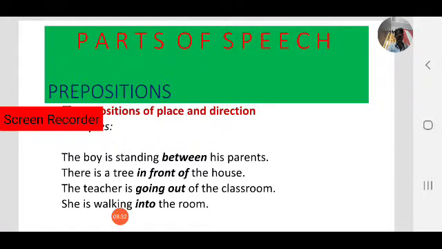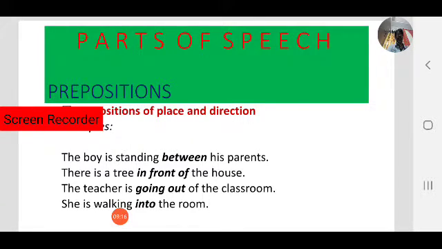And the teacher is going out of the classroom. Here observe another example. The teacher is going out of the classroom. Here, what is the preposition? Yes, out of. So out of is the preposition. It provides a relation between the teacher and the classroom. The teacher is going out of the classroom, not coming to the classroom. So out of is a preposition of direction. What is the direction of the teacher? Going out of the classroom, not coming into the classroom.